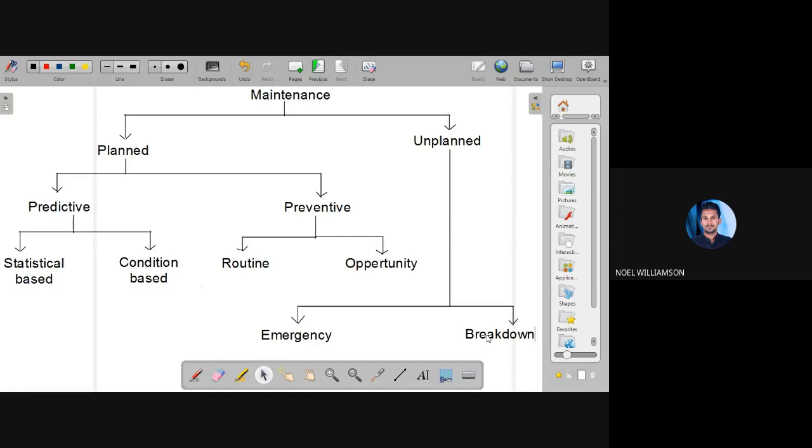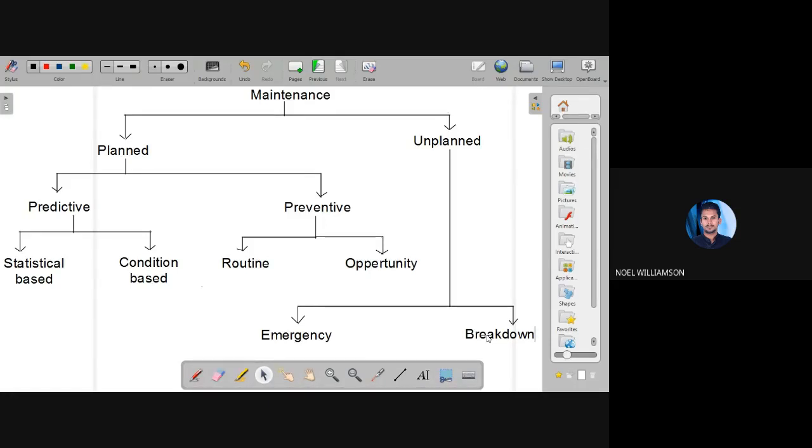Predictive maintenance is again classified into statistical based and condition based. Statistical based means the maintenance activities are done based on the statistical data available while controlling the products. Condition based means the maintenance is done based on the present condition of the product or the operations.